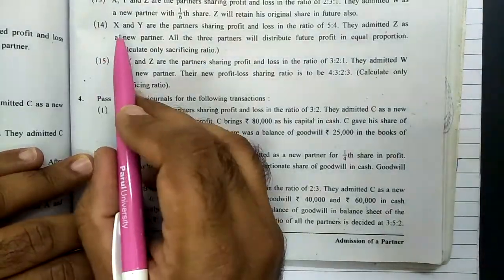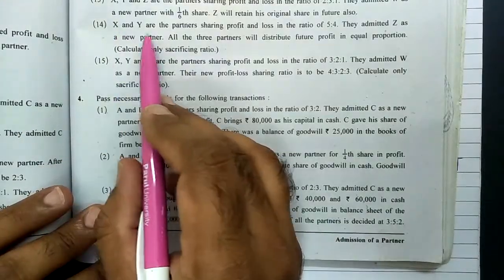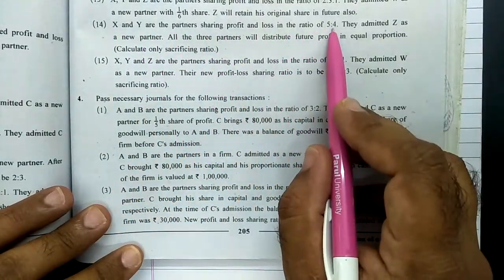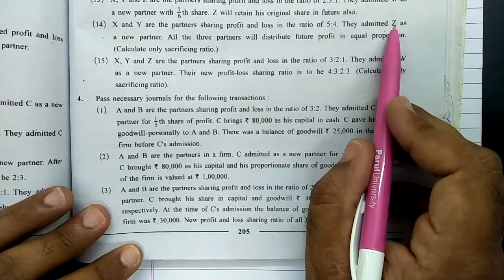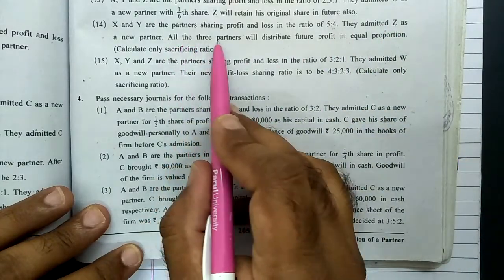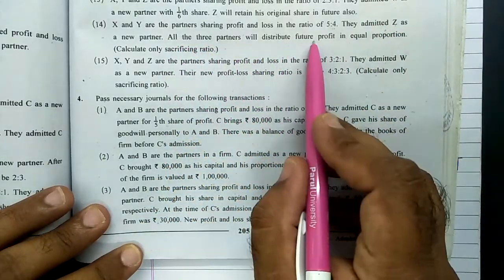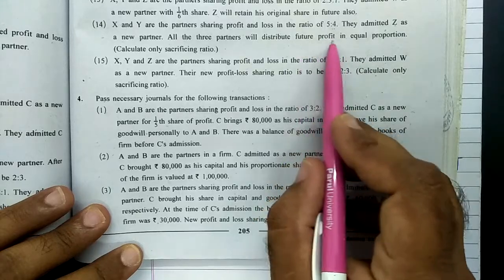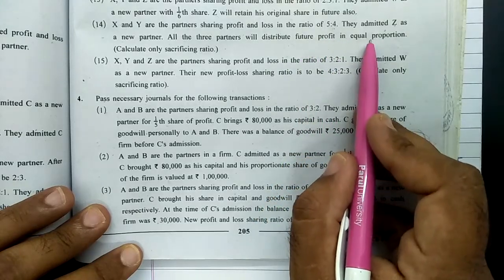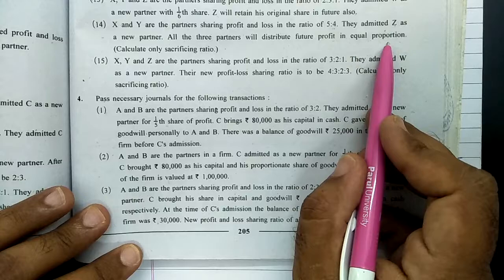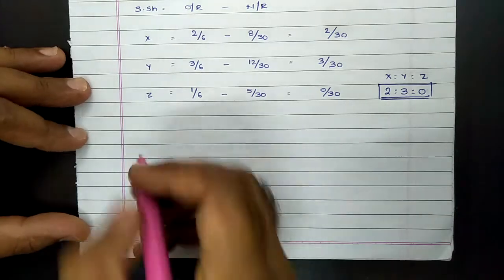Then question number 14, it is again of similar type. X and Y are partners sharing profits and losses in the ratio of 5:4. They admitted Z as a new partner. All the three partners will distribute future profit. Future profit means new ratio in equal proportion, means 1:1:1, as there are three partners. We are required to calculate in this case only the sacrificing ratio, because old ratio and new ratio both are given.